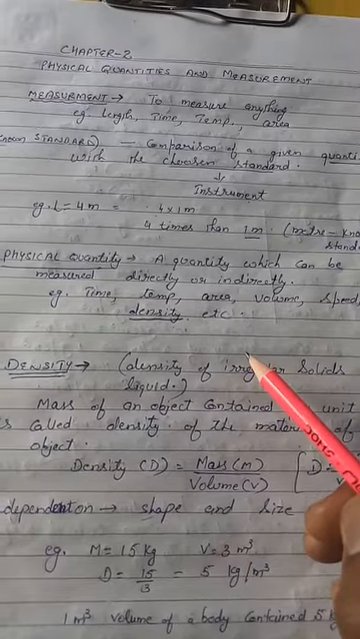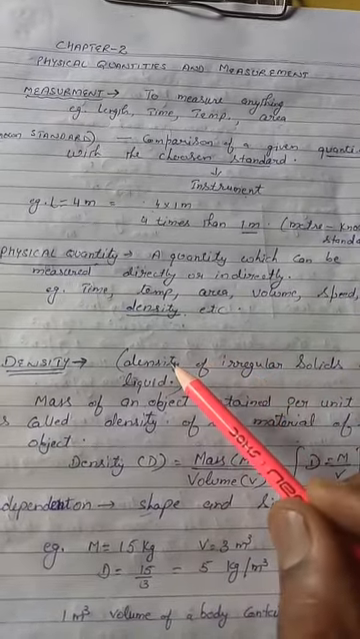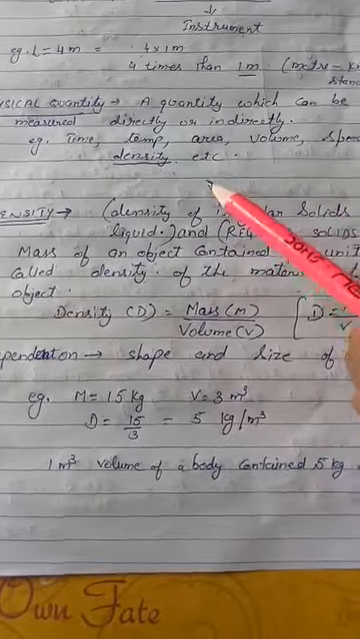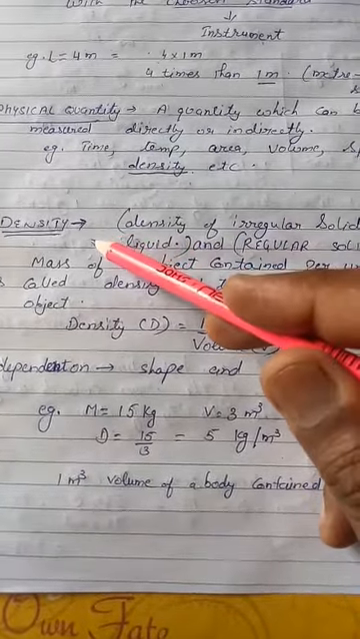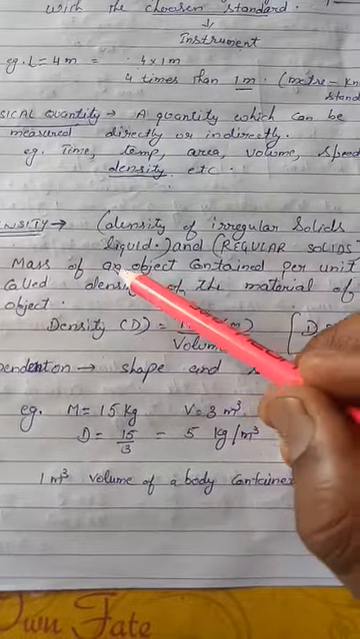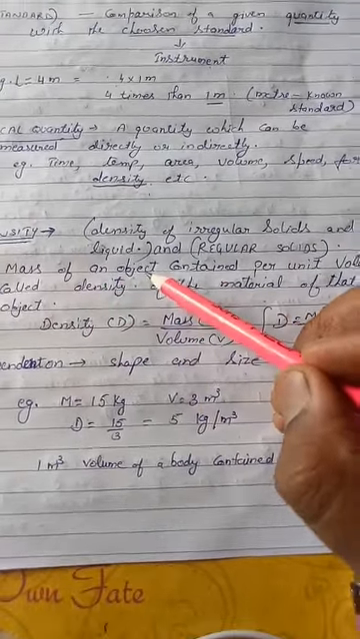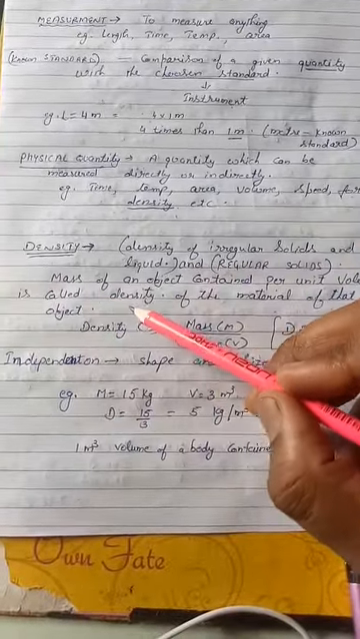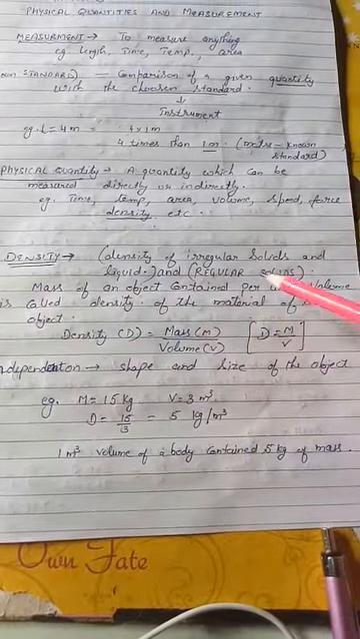So I will explain later what is the meaning of regular solids and irregular solids. So first we will try to understand what is the meaning of density. As we know that each physical quantity has mass. So the mass of an object contained per unit volume is called the density of the material of that object.